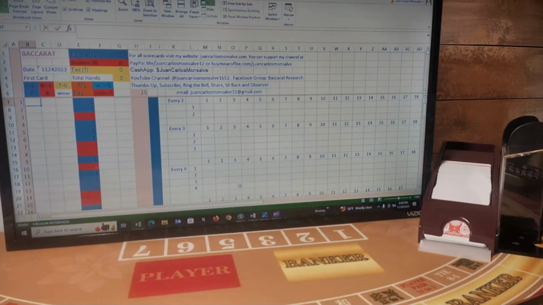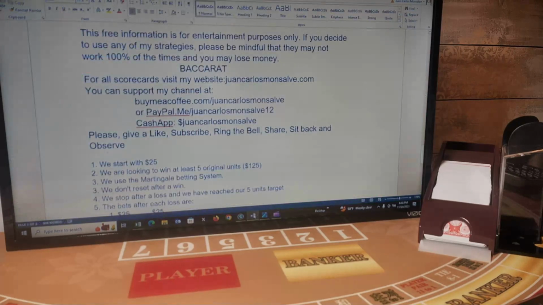Eastern Time. We're going to play another shoe of Baccarat today. This free information is for entertainment purposes only. If you decide to use any of my strategies, please be mindful that they may not work 100% of the times and that you may lose money. The name of the game is Baccarat.